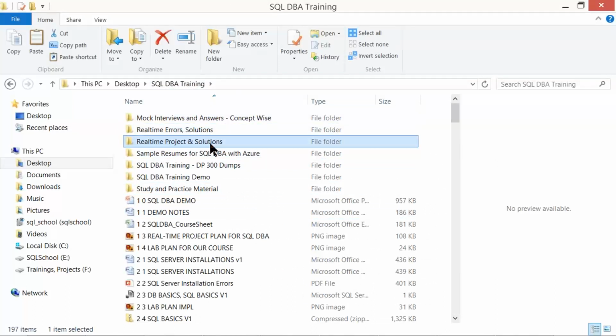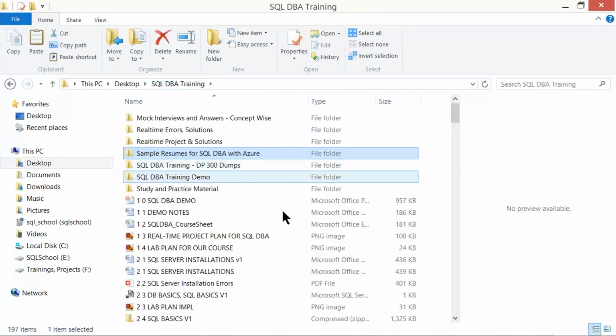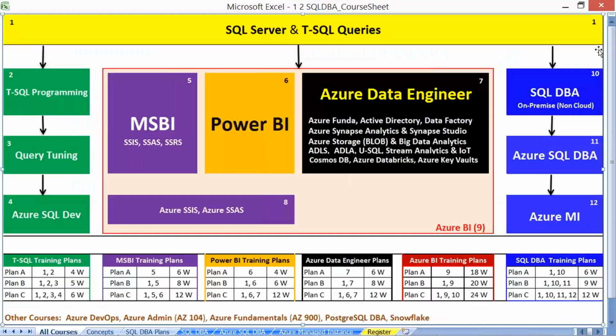Project work for your resume, interviews, and sample resumes will take care of it. And different models of resumes again. So accordingly, our course continues right from the basics, and we are into box 10, 11, 12. This blue box out here.